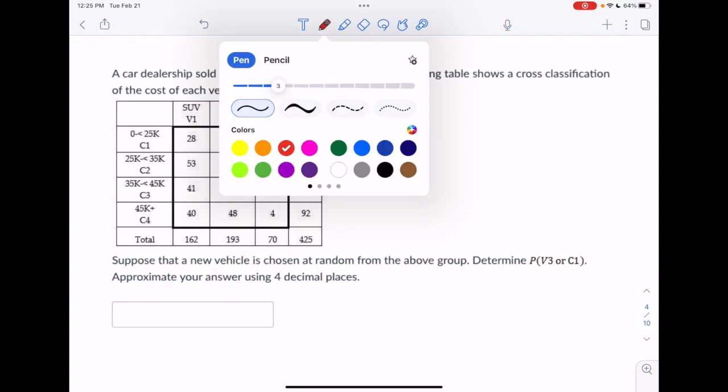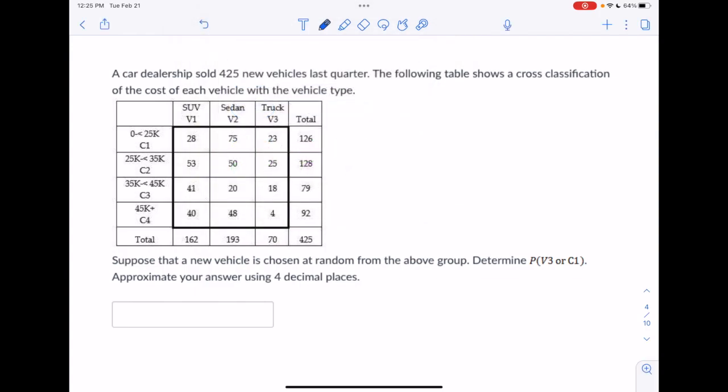So the first thing we're going to do, in the interest of giving help but not answers, is change the question. So instead of those two, we're going to do the probability of, let's go with V2 or C2.